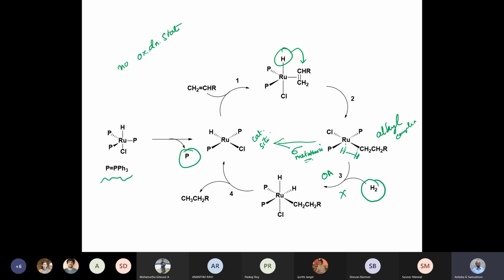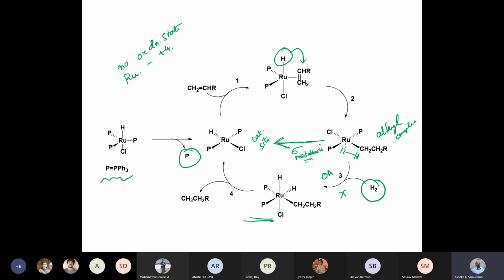And also, if you look at ruthenium, the ruthenium doesn't have to go to the +4 oxidation state. There are complexes which are ruthenium in +4 oxidation states, but then the ligands that are present on this metal are not suitable for high oxidation state. So this is a much more sensible mechanism. You can have sigma bond metathesis and formation of the starting material.